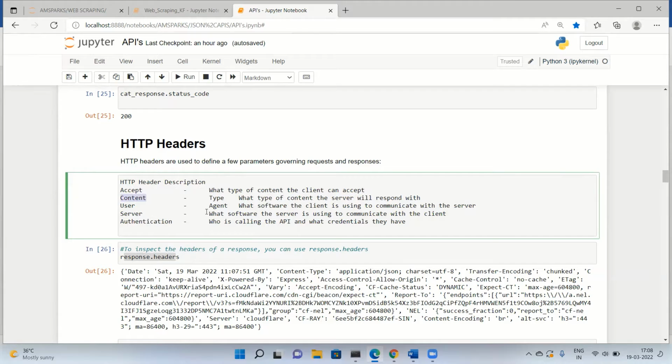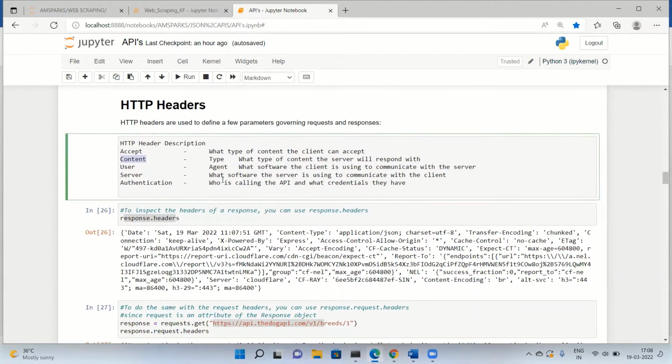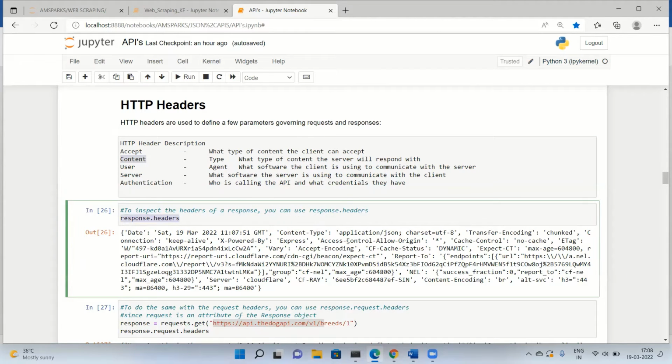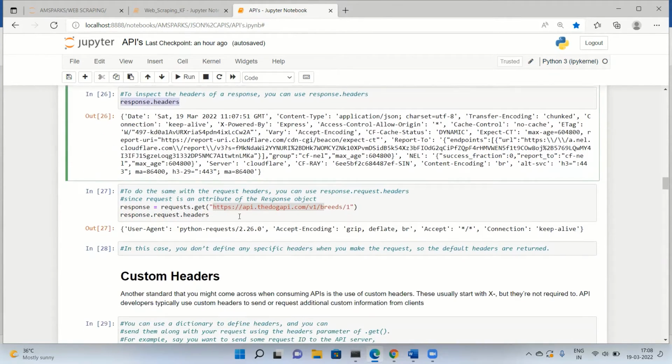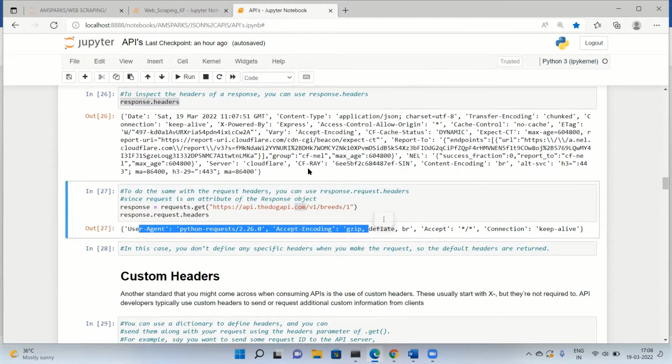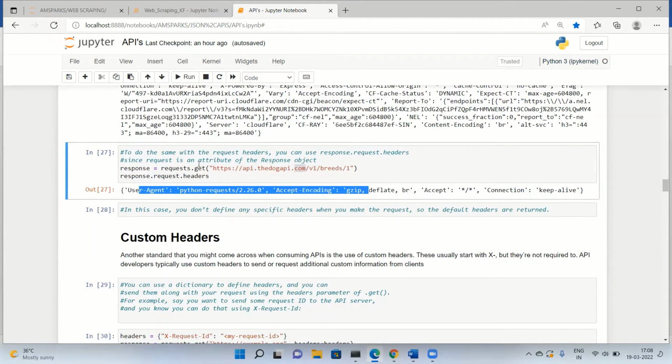These are some of the parameters HTTP headers have. If you want to inspect the headers of the response, you can just use response.headers and it will give you all the headers. In the same way, I'm using request.get for this API, and I want the headers. So it's returning me the headers over here. In this case, I'm not defining any headers, so it is just returning all the default headers.